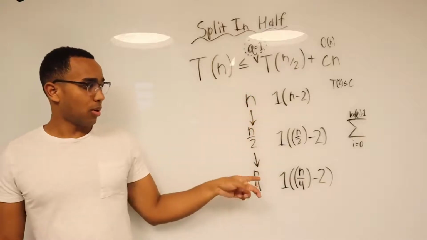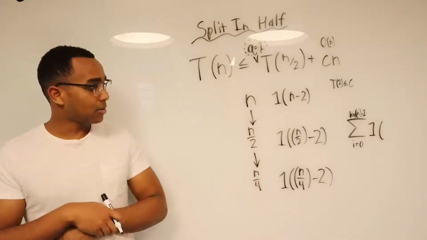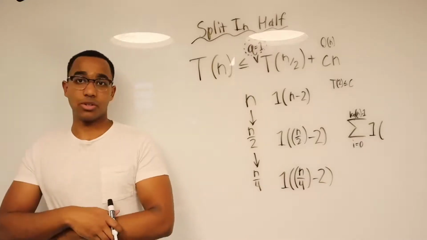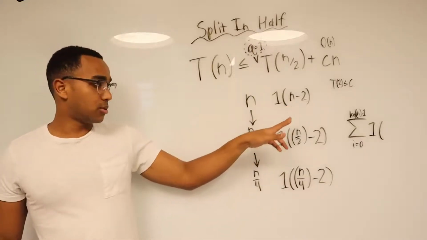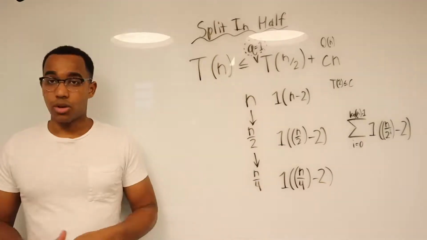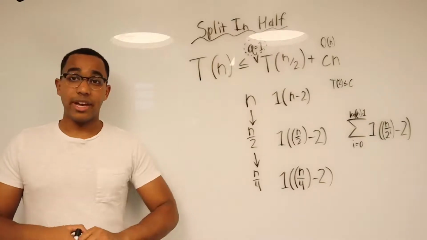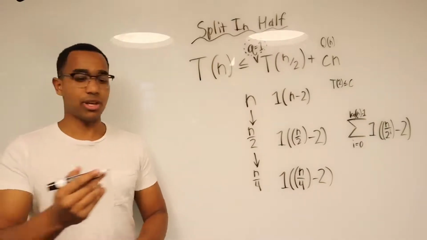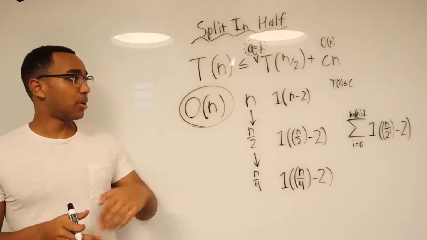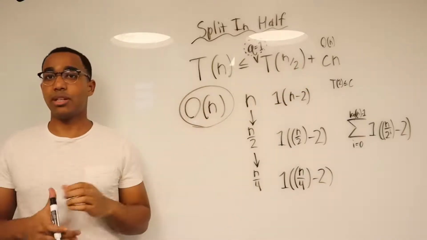We're going to do 1, 1, 1, 1, 1. There's just going to be one subproblem at every level. And then how does the subproblem size change? Well, in this case, it's 2 to the 0, 2 to the 1, 2 to the 2. So then it's 2 to the i. You can put this in any calculator online, and what you'll ultimately find is that the answer is going to be linear in time. So recurrences of this shape, where we're splitting in half, linear work at every level, is going to be linear in time.